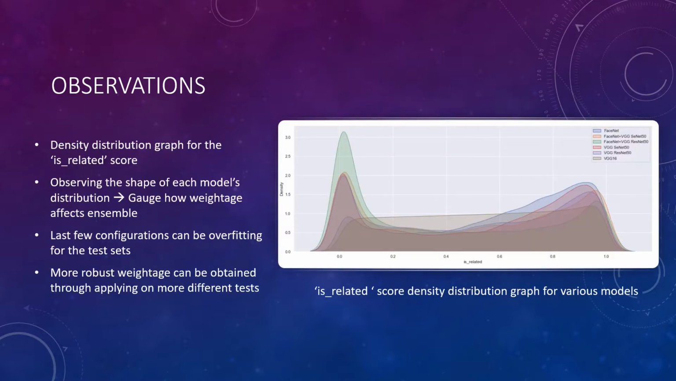One useful form of data used to better visualize the model accuracy is a density distribution graph for the is-related score. As observed in this figure, even though the accuracy of some models are very similar, they can have very different predictions for the kinship score, which enforces why having an ensemble of different models can improve the overall accuracy. By observing the shape of each model's distribution, it is also possible to roughly gauge how the weightage affects the ensemble. It is also noted that for the weightage on the ensemble, the very last few configurations can be overfitting for the test sets, and a more robust weightage can be obtained through applying on more different tests.